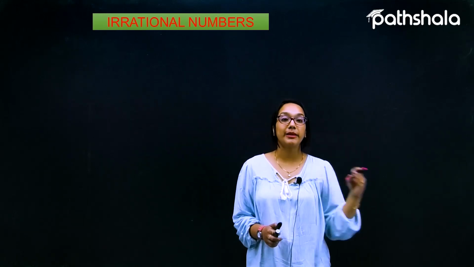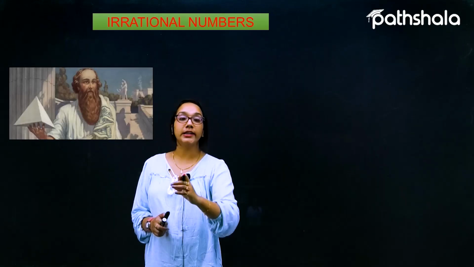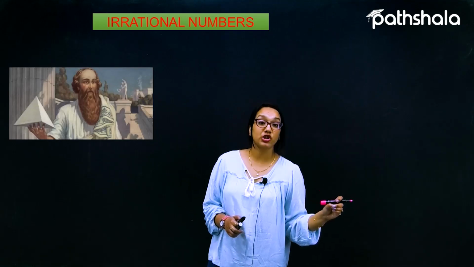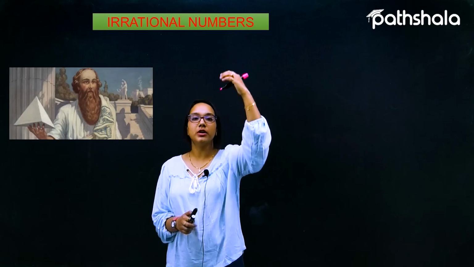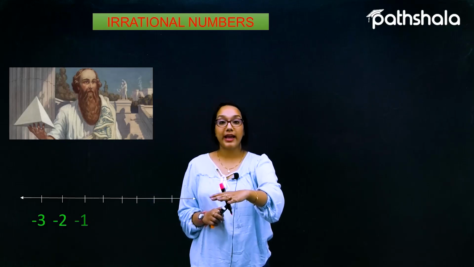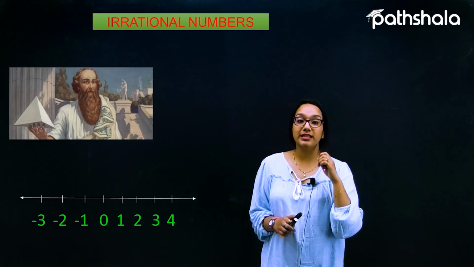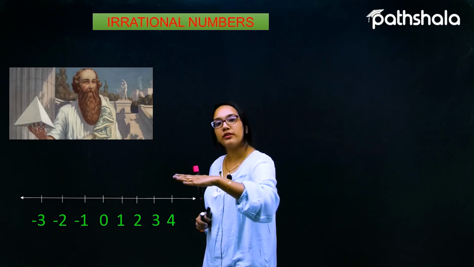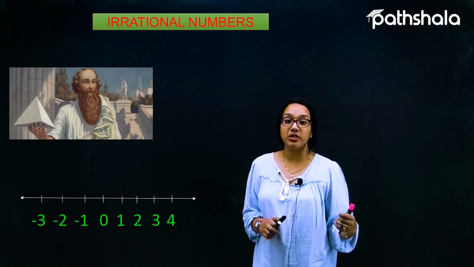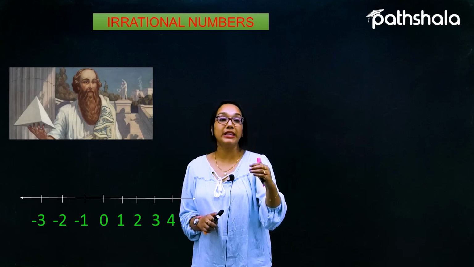who are called the followers of the great mathematician and philosopher Pythagoras, found in approximately 400 BC that there are other numbers, except the rational numbers, that do exist on this number line. They found that there are some other numbers lying on this number line. Those are called irrational numbers, or those numbers which cannot be represented in the form of P by Q.